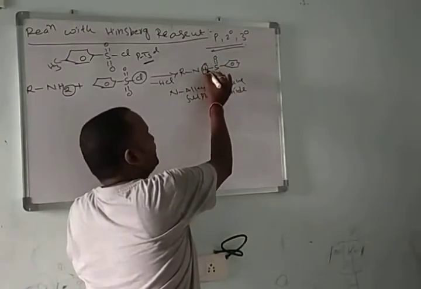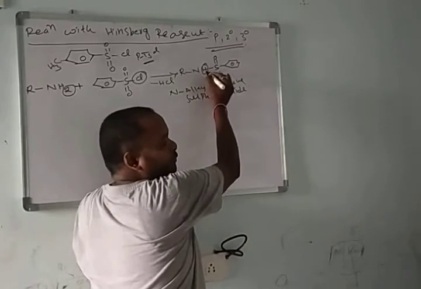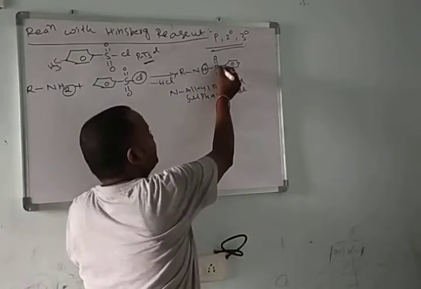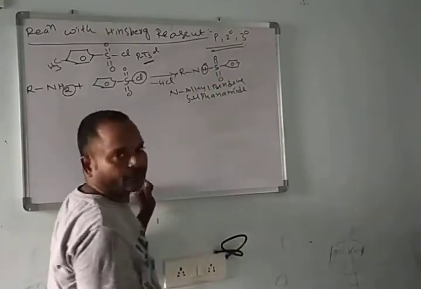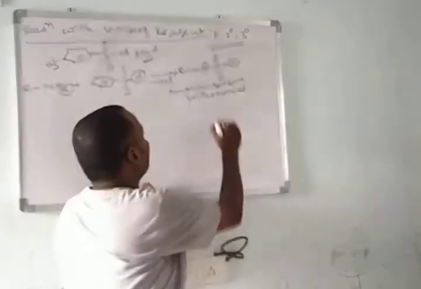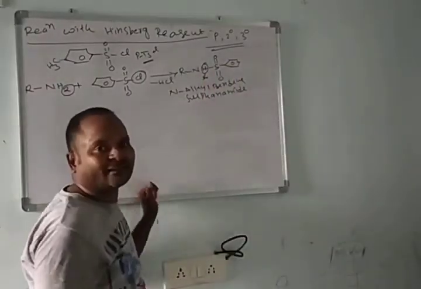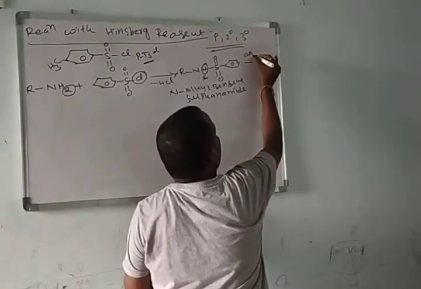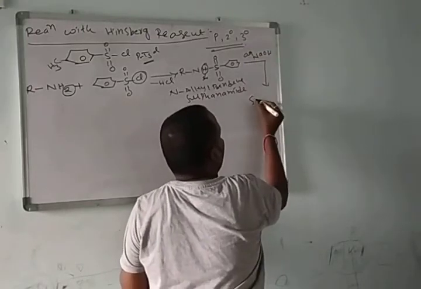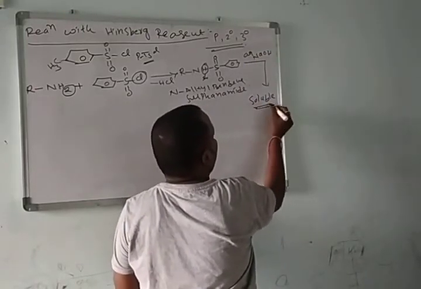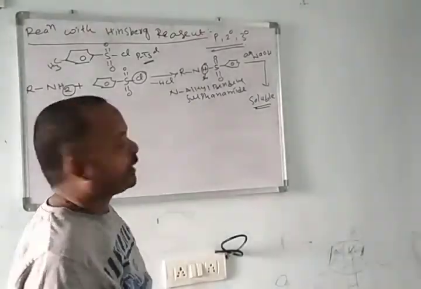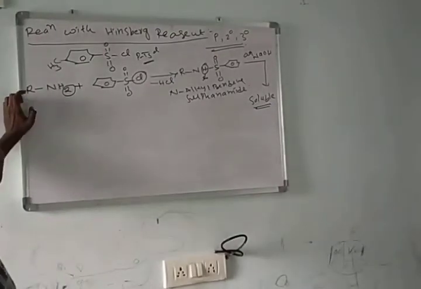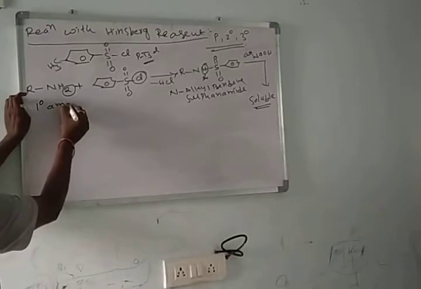This hydrogen is attached to a highly electronegative atom, so the hydrogen is acidic in nature. And one more thing, the nitrogen is attached to a highly electron withdrawing group, the sulfonyl group. So this hydrogen has a more acidic nature. Due to this, it is completely soluble in aqueous sodium hydroxide. If it is completely soluble in aqueous sodium hydroxide, then we consider this one a primary amine.